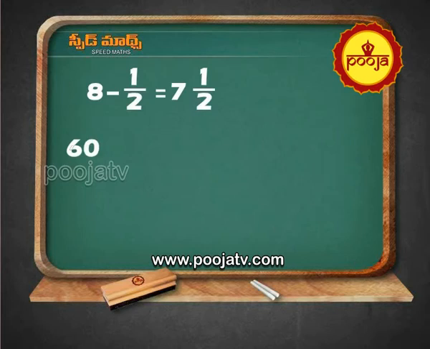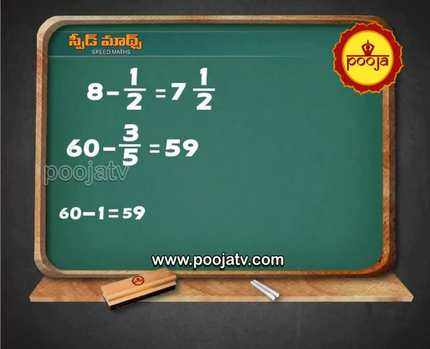6, 0 minus 3 divided by 5 equal to 60 minus 1 equal to 59. Write it as 59. 5 minus 3 equal to 2.